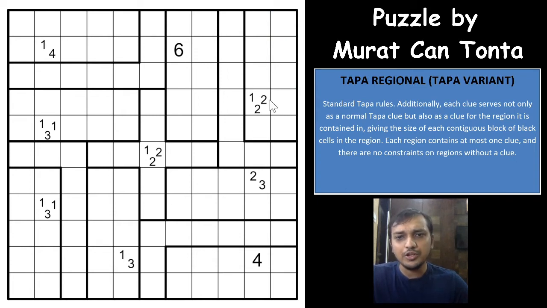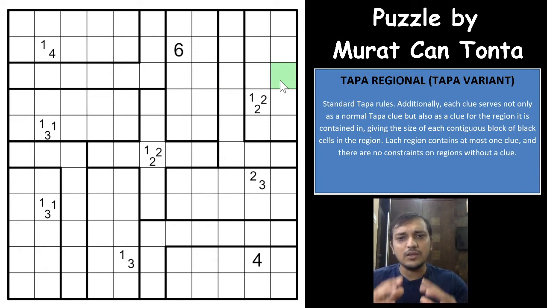All shaded cells have to be connected to each other, so if this cell goes out, it forms 3 shaded cells for the 1 2 2 clue. You have 2 shaded cells in the region, but for the surrounding 8 cells you have 3 shaded cells, which means that this cell will not be shaded, right?